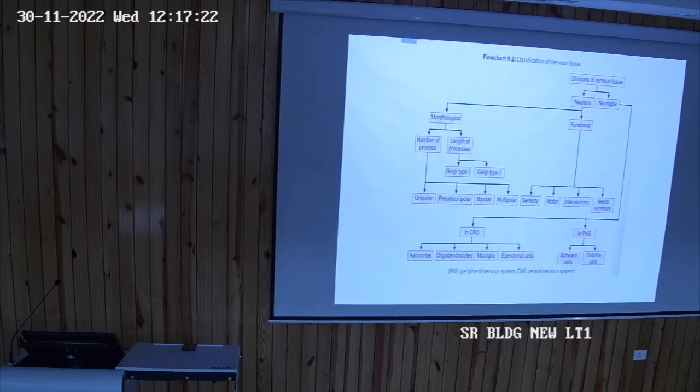A synapse may be between the axon of one nerve fiber and the axon of another nerve fiber, that is called axoaxonic synapse. Another is the axon of one nerve fiber synapsing with the dendrites of another neuron, called axodendritic synapse, which is very common. Another is the axon synapsing with the cell body of another neuron, axosomatic, which is very rare.